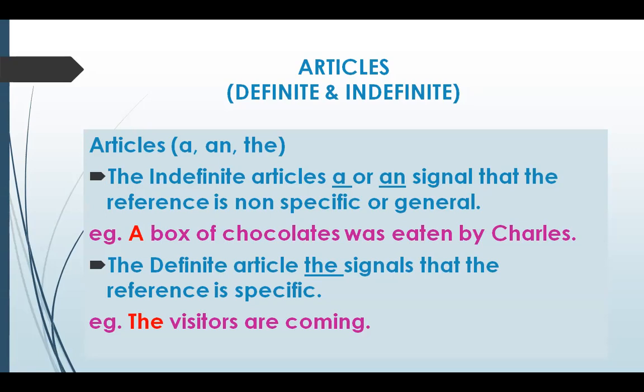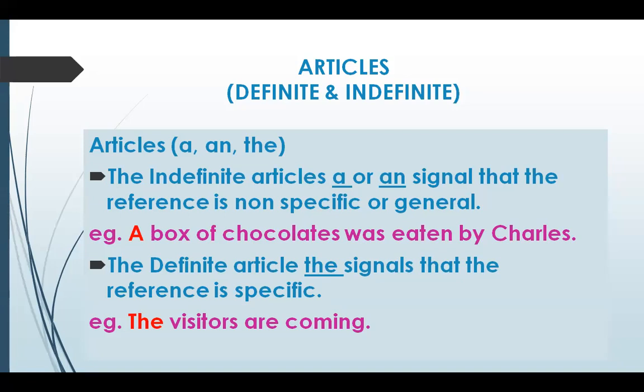We use the article with the superlative degree, that is, adjectives in the superlative degree. We use there the fastest animal, the most hardworking students. The is also used with adjectives in the comparative degree. Jaise, he is the more experienced of the two candidates. So here we see how the comparative degree of the adjective is used, and we have used the article the there. Then before a noun which is considered to be unique or extraordinary or only one, that is the sun, the moon, the equator, the sky. This way, if we are talking about a thing which is unique, which is only one, we use the there.